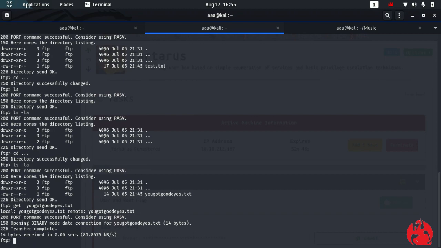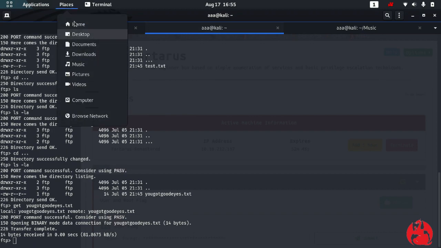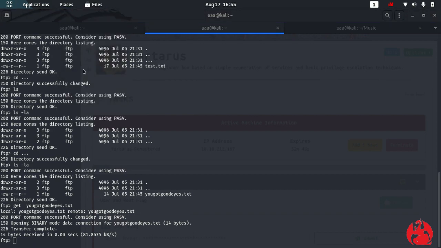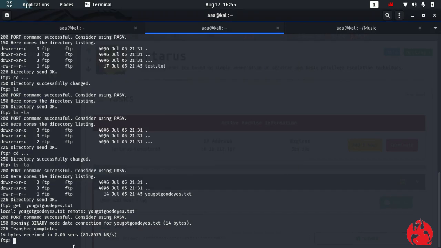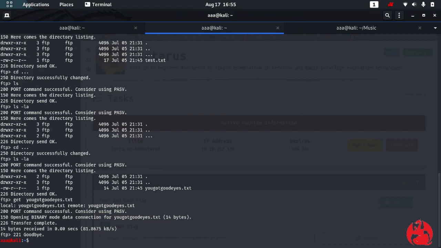So we have successfully received this file as well. Okay, so let me cancel this connection. Goodbye, and let me clear this.